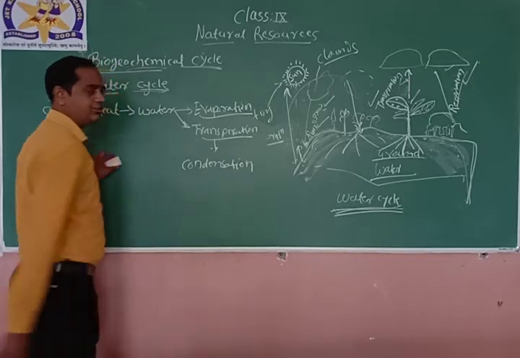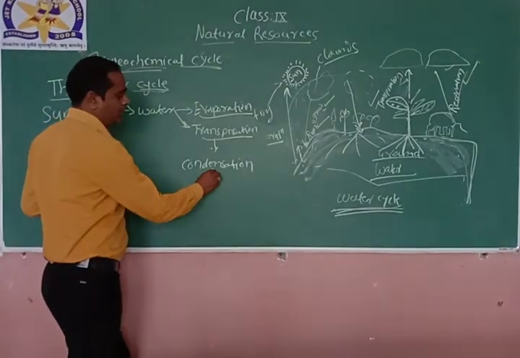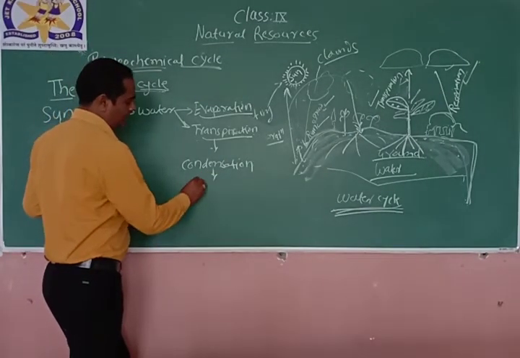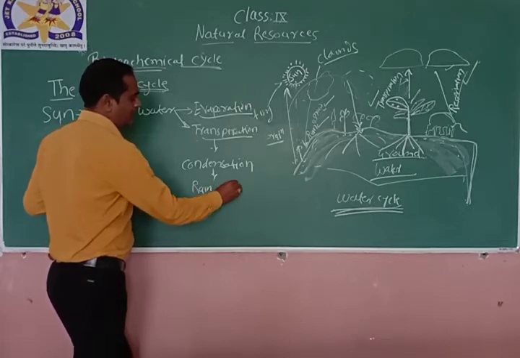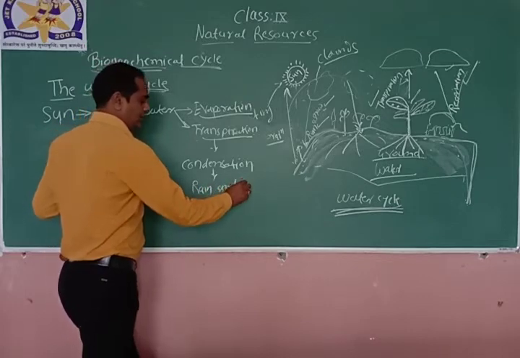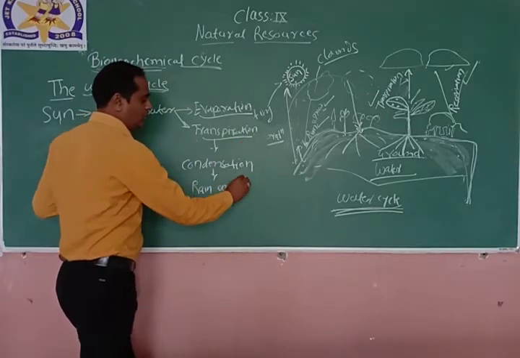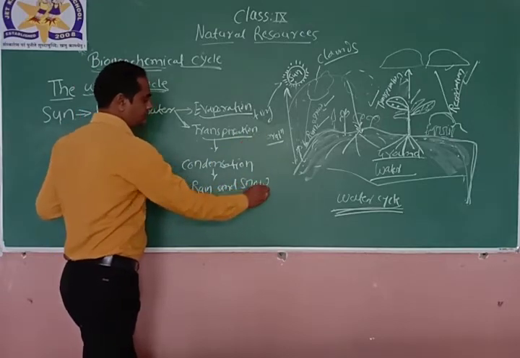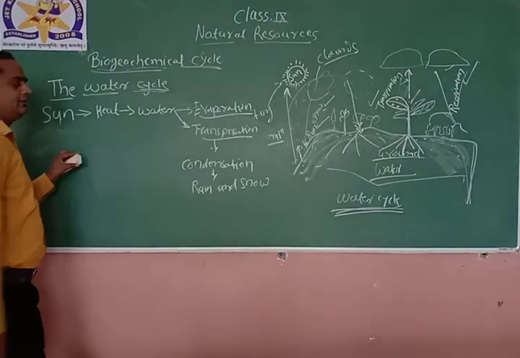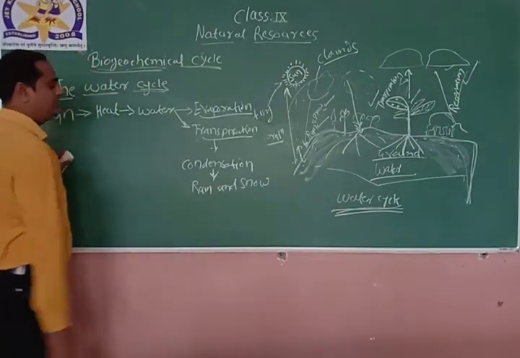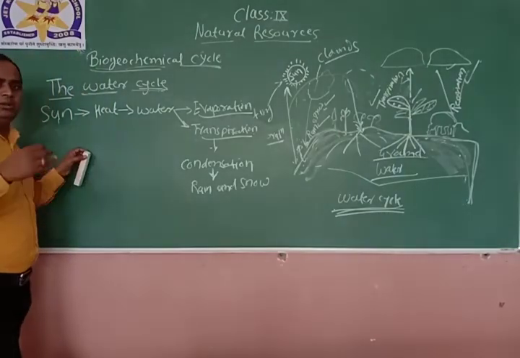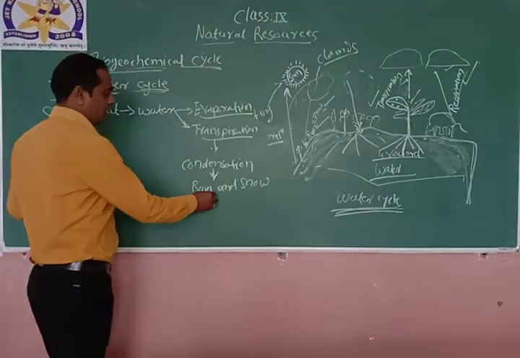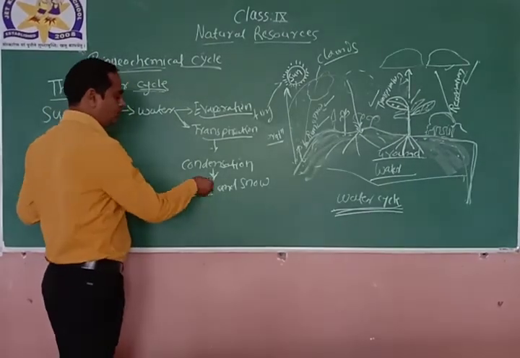Due to this condensation, these evaporated water droplets will fall down in the form of rain or snow, right? If there is an optimum temperature, like a plus temperature, 10, 5, 20, 25, 30, it will fall in the form of rain.